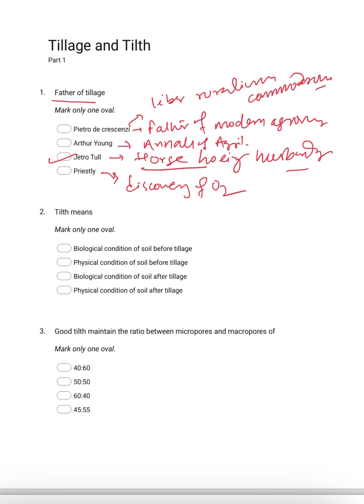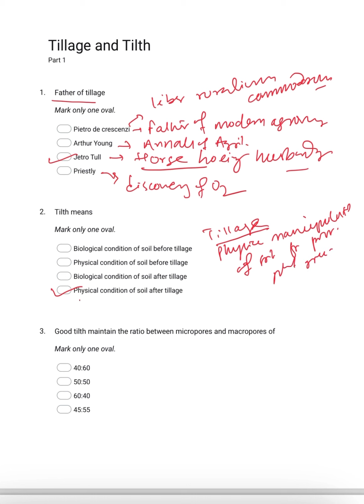Tilth means the physical condition of soil after tillage. Because what is the meaning of tillage? Tillage means physical manipulation of soil for proper plant growth. And this physical condition of the soil after tillage is called tilth, which is related to plant growth.